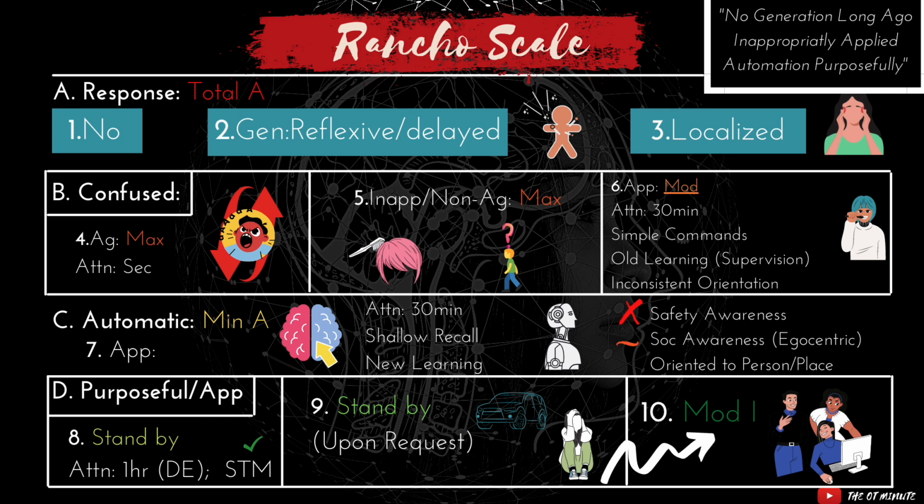So levels 1 through 3, you can think about these as sensory stem levels. We're trying to increase a person's alertness level. That would be really important in all 3 of these, because the more alert they can be, hopefully the more command following you can start to get, which will then get you higher and higher according to these levels. Also at this level, a lot of the things you want to think about is maintaining range of motion and body positioning to prevent contractures. This would maybe include splinting.